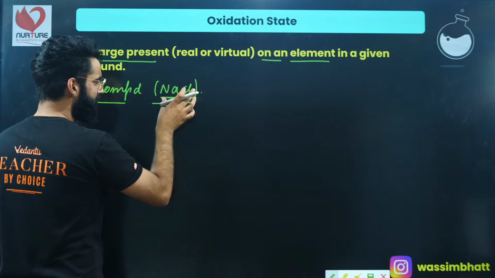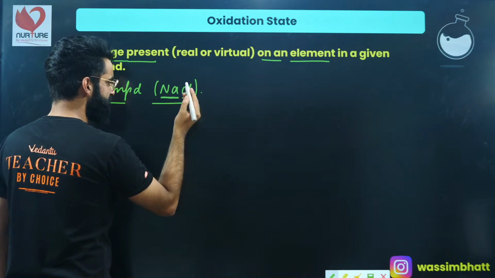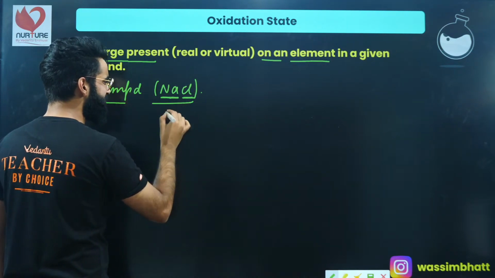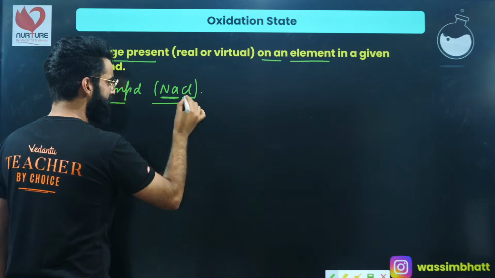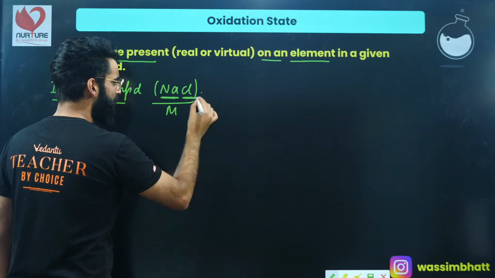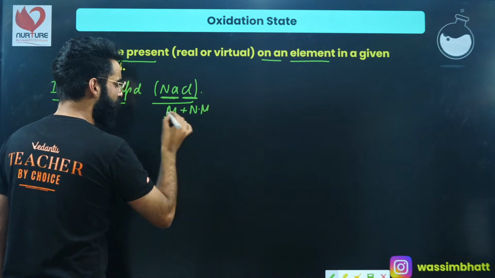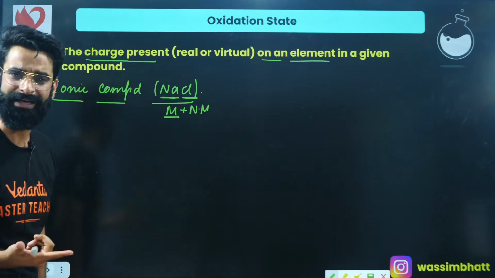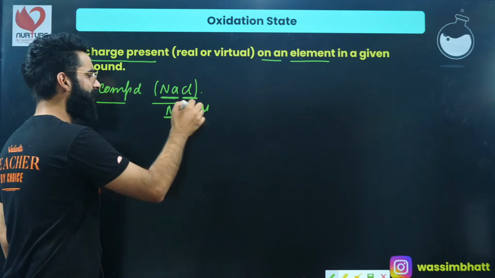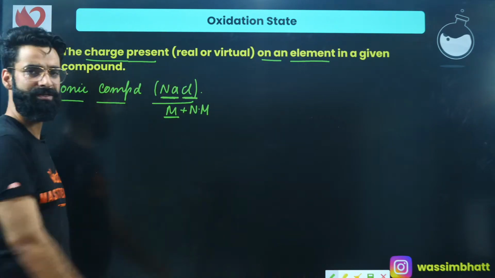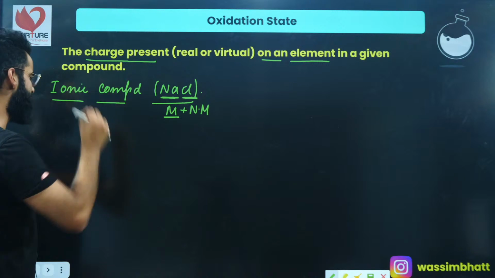This NaCl contains sodium and chlorine. As you all must know, sodium is the common example of a typical metal. Chlorine is an example of a typical non-metal. Metal has the tendency to lose electrons, as you must be familiar with, and non-metal has a strong tendency to gain electrons. So how did this NaCl compound get formed?